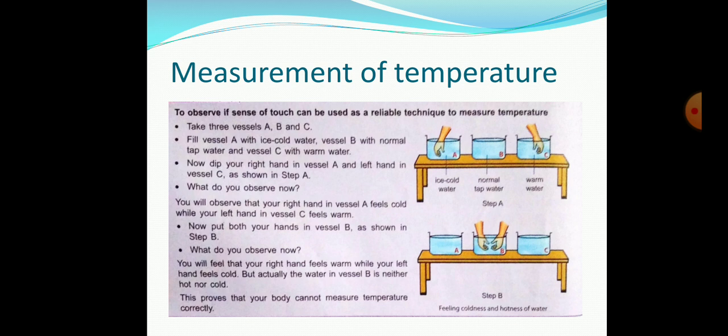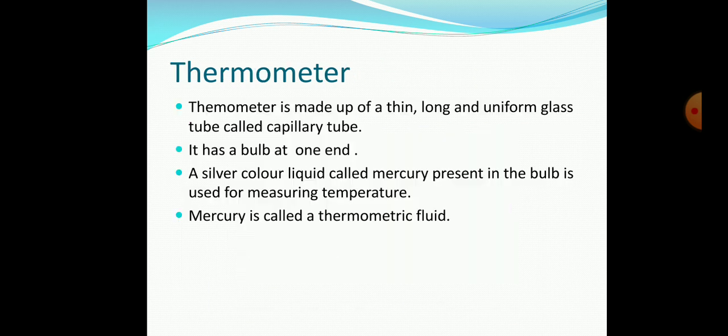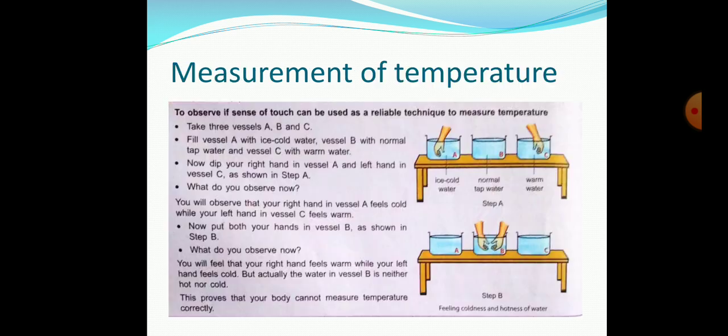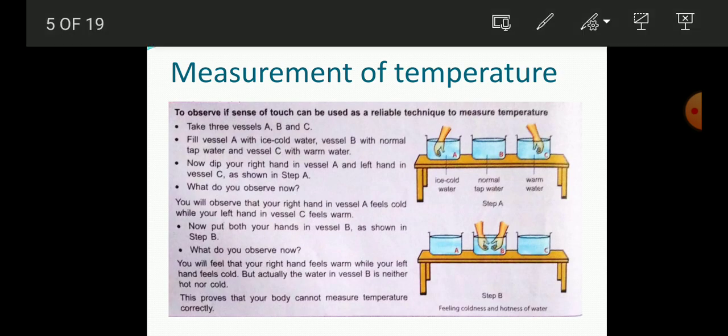You have to arrange these types of things. In the first tub you have to keep some ice cold water. In the second tub you have to keep some normal water, and the third one you have to take some warm water.